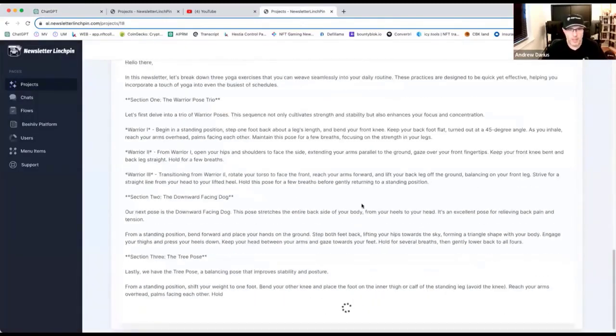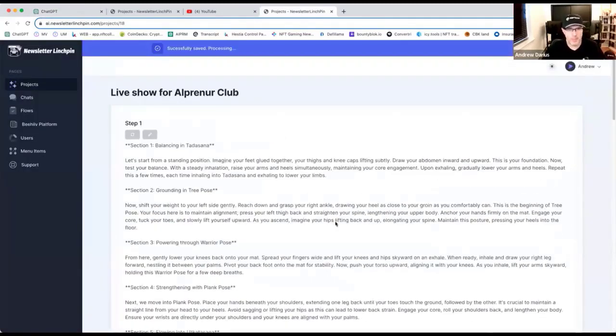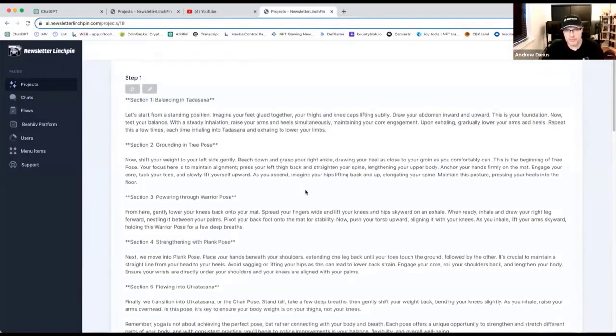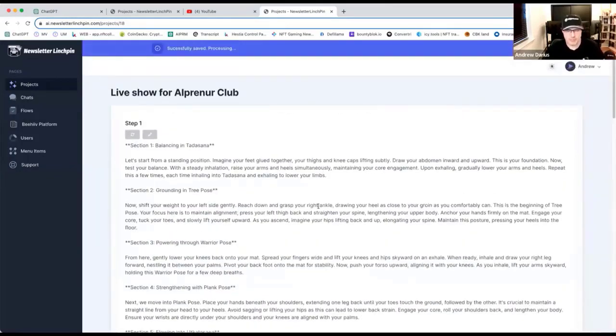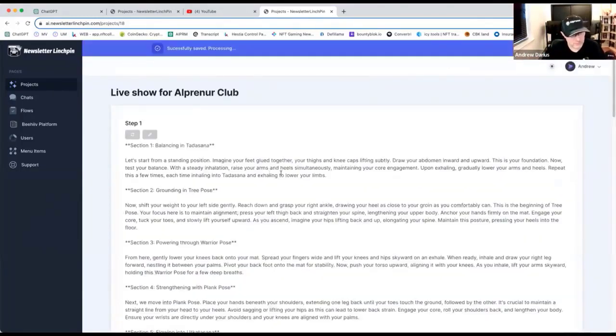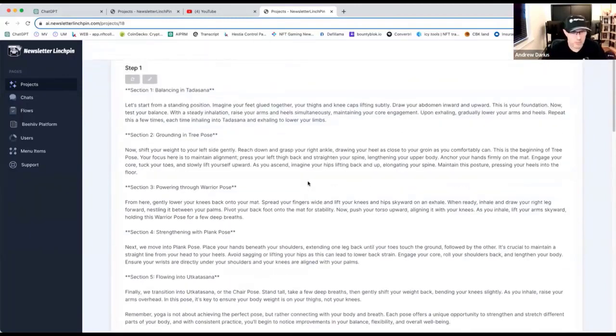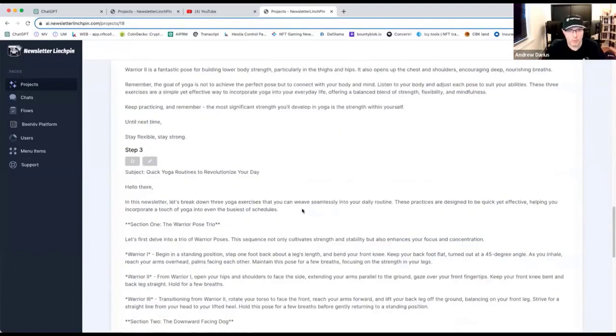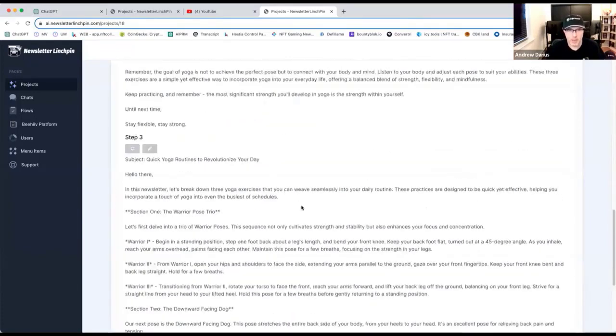Here, step 2. Okay. So what we can do here in the newsletter Linchpin, you can rewrite each step. This is very important. After it's done, not right now. After all the steps are done, you not only can rewrite the final newsletter to have your best one, right? But you can also rewrite all those steps. So you have the best of best words without having to do anything really. And you also be able to edit it manually in steps to get the final output. This is so good. So it can be fully automated, or you can make it your own. This is very important.